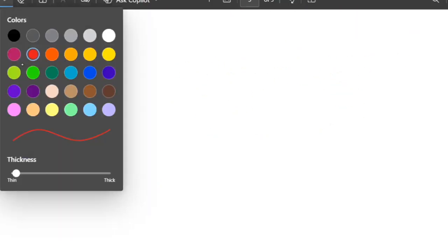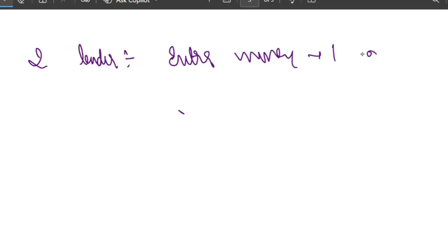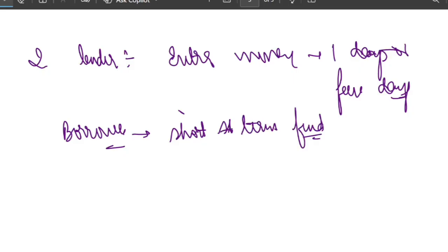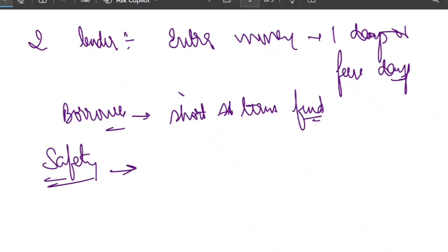Imagine that there are two people. The first one is the lender. The lender has extra money for 1 day or a few days. And suppose on the other end we have the borrower. The borrower needs short-term funds. But both want safety, either the lender or the borrower. The borrower says, I will give you my government security as collateral. If I don't return your money tomorrow, you can sell them.